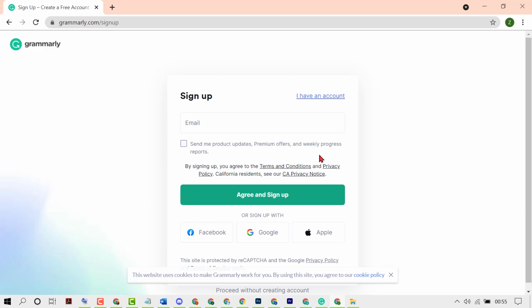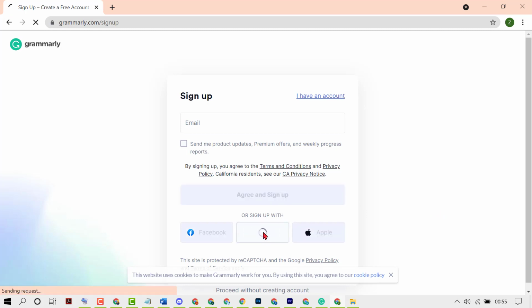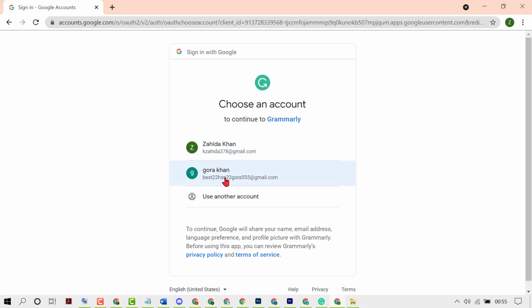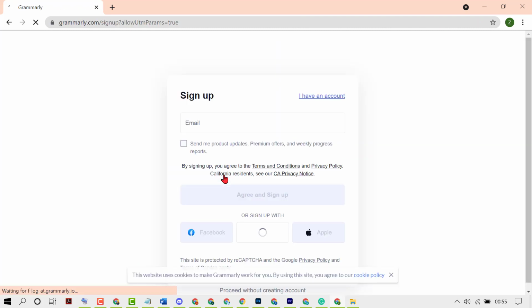Now you need to sign up using Facebook, Google or Apple ID. Easy way to sign up on Grammarly. Select Google. Now select your Gmail.